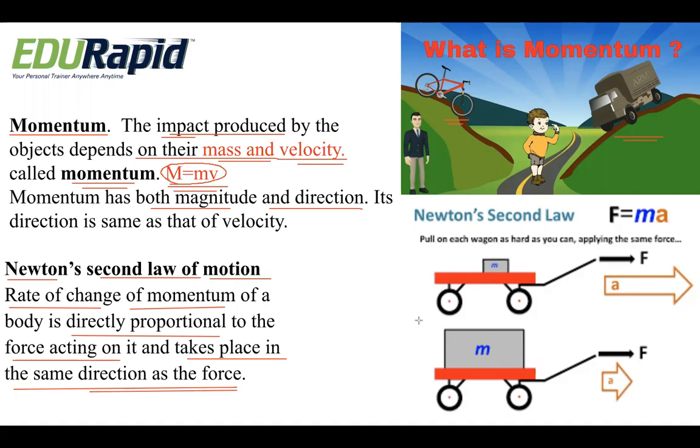So here you can see, in short, Newton's second law is force is equal to mass into acceleration. So why acceleration? Acceleration is nothing but velocity by time. So F is equal to m into a. That is, the rate of change of momentum depends on the force acting on it.